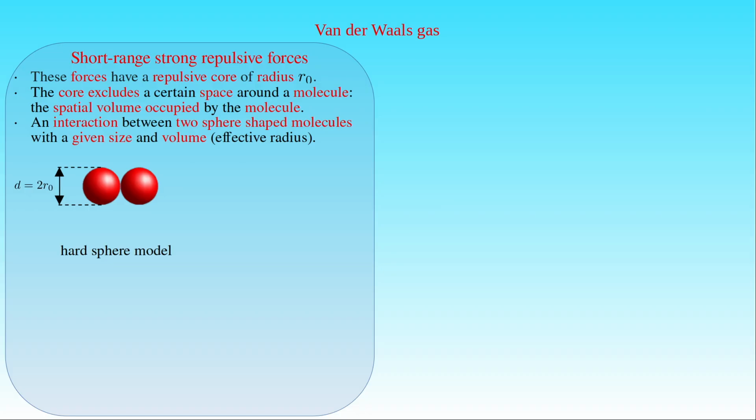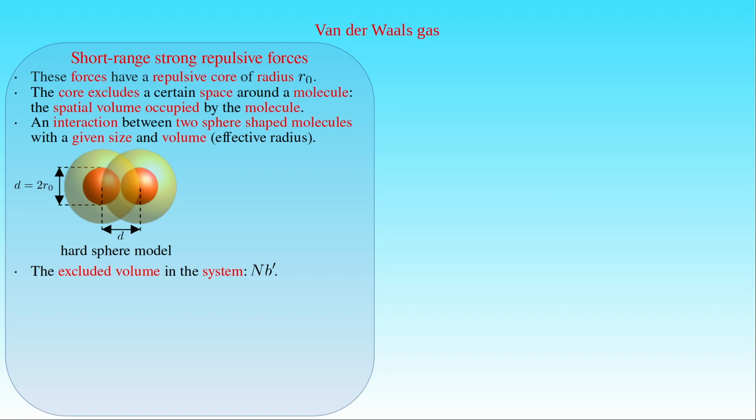As a result, the total available volume to the system is less than the total volume of the container enclosing the gas, where the available volume can be expressed as the difference between the volume of the container and the excluded volume that is not accessible to the system. This excluded volume is represented by the spheres of the radius d enclosing the two molecules when they are at closest contact. The volume inside these spheres is not accessible for the center of the neighboring molecule. The excluded volume can be written as the number of molecules N in the system, times a parameter b' describing the excluded volume per particle.